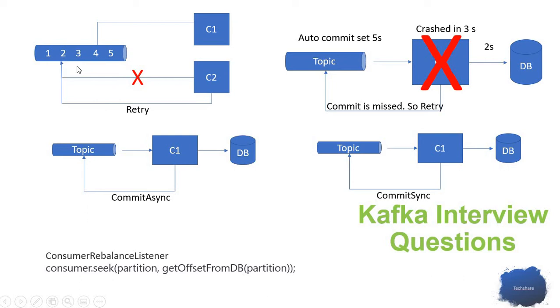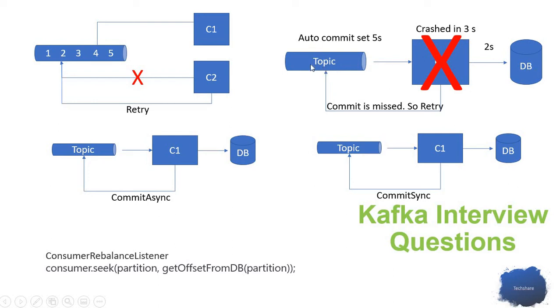With that, we'll see how Kafka maintains the offset. There are different ways of committing the offset. The default way is auto commit set to true, and I'm setting the auto commit interval as 5 seconds. So every 5 seconds the consumer will trigger the auto commit to the topic. So this is one way.